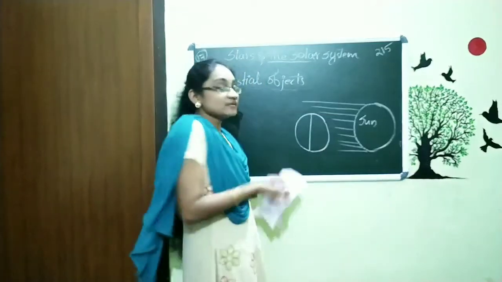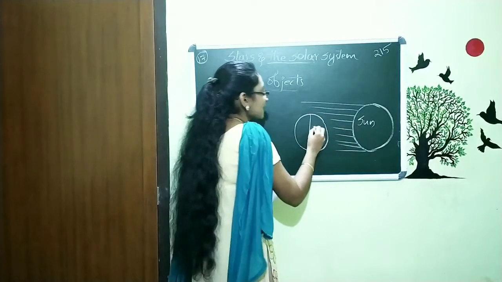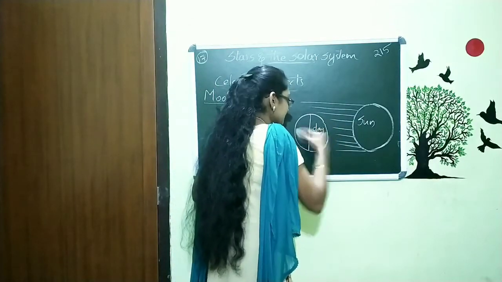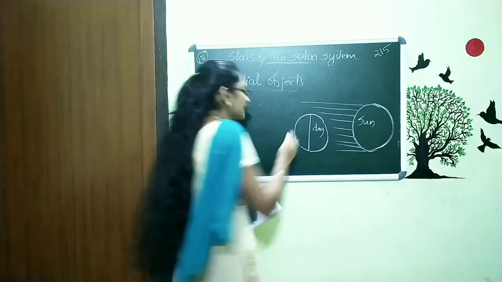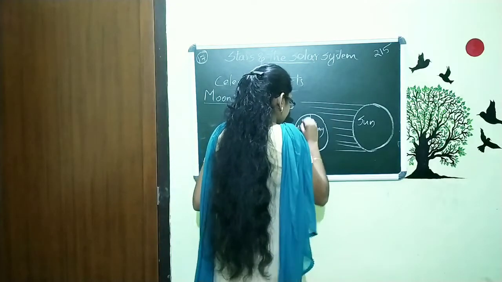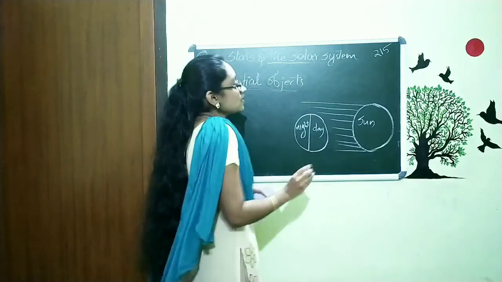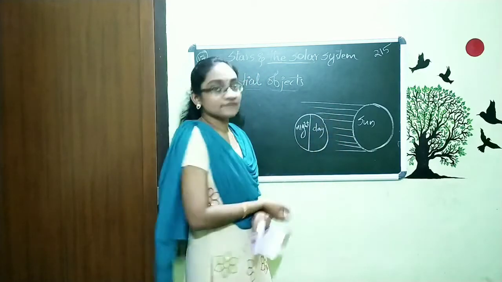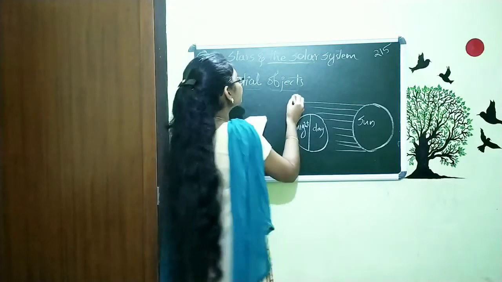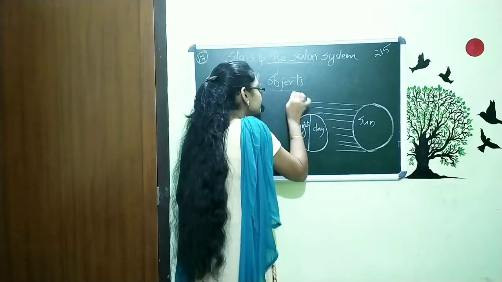And the region facing the sun is what? The day. And the region behind, away from the sun, is what? Night. So the position where the sunlight is hitting is what? Day. And our moon is here.